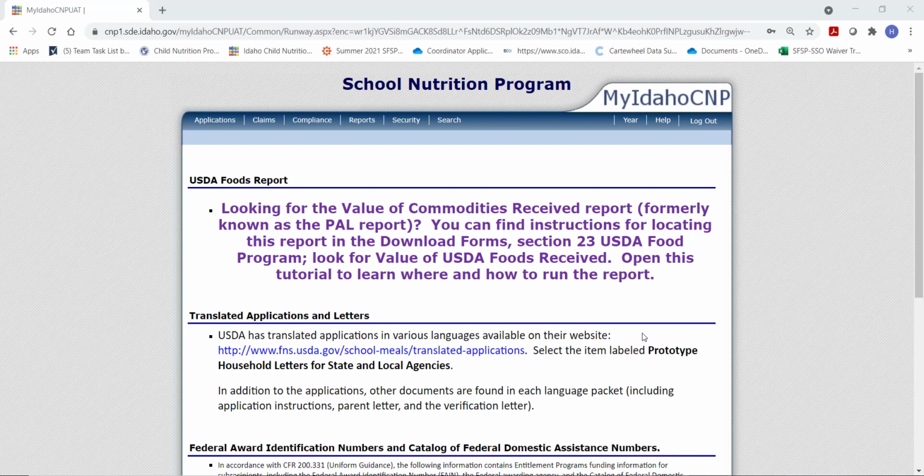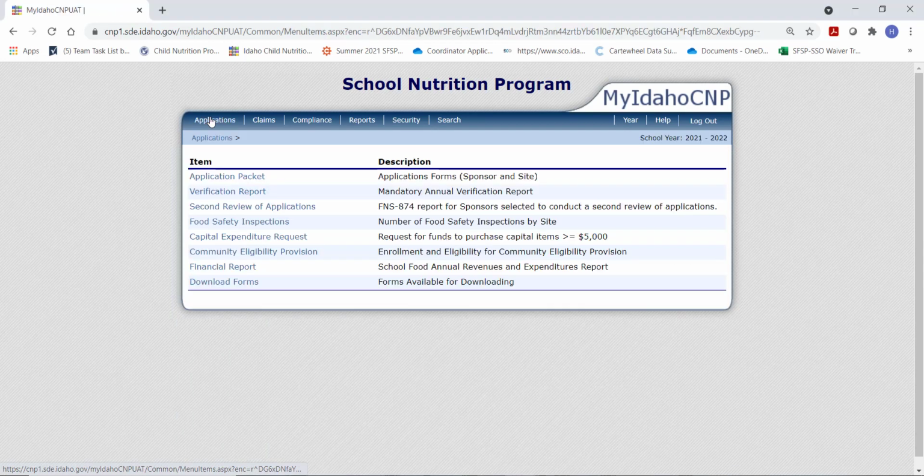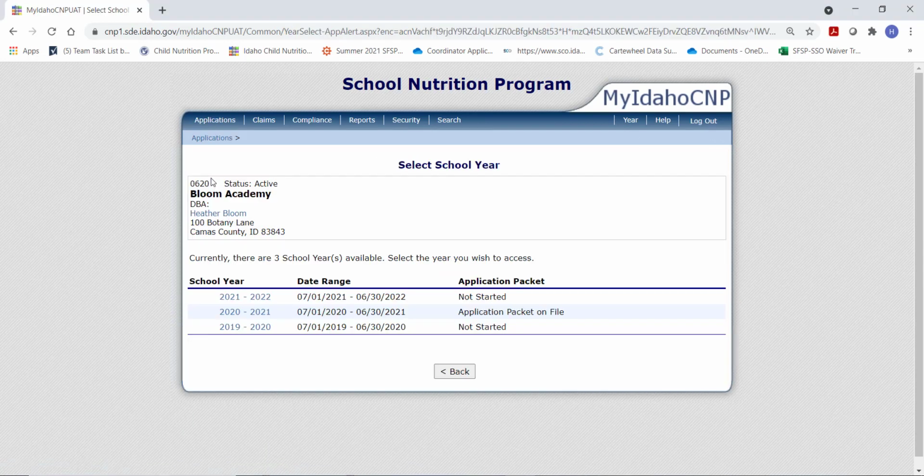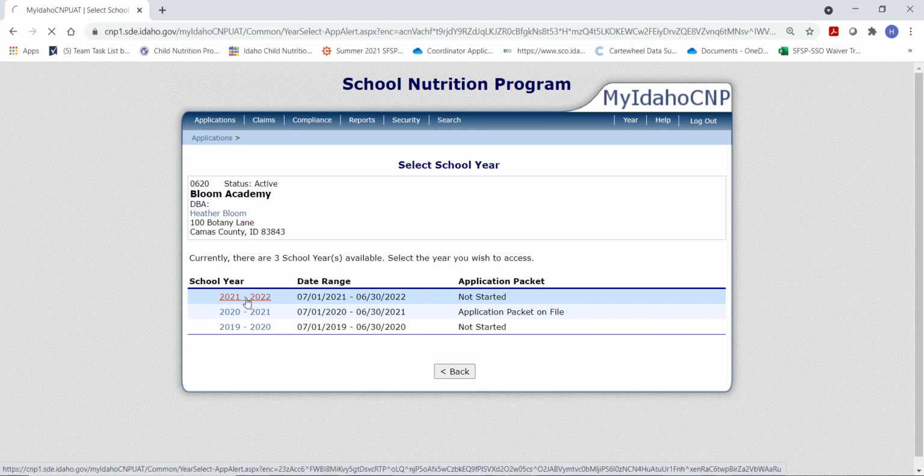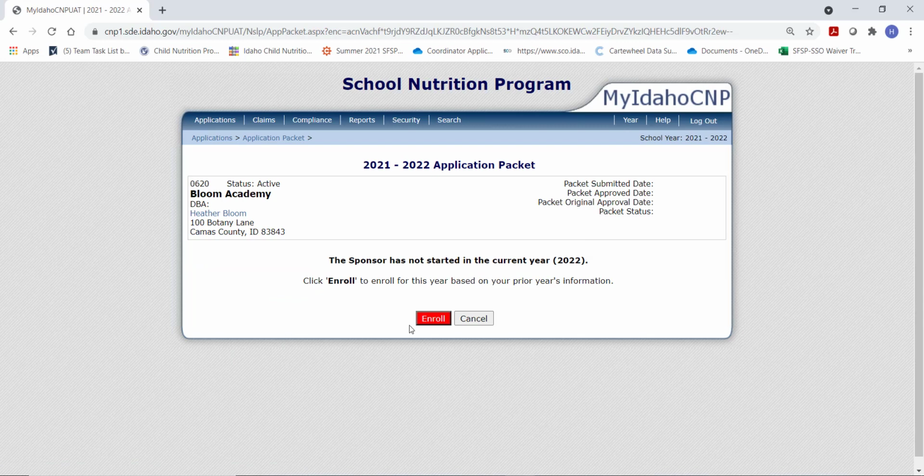We're going to demonstrate how to update the 2021-2022 application packet for operating Seamless Summer option next school year, October through June. First, click Applications, Application Packet, and the 2021-2022 application packet. Enroll.